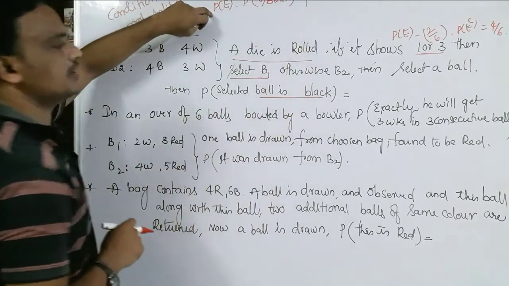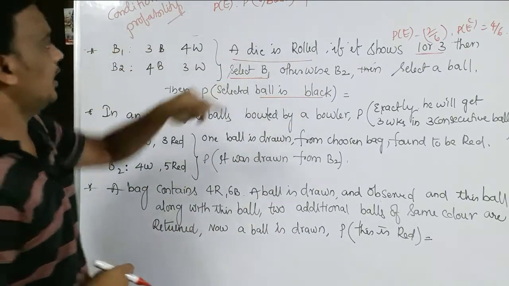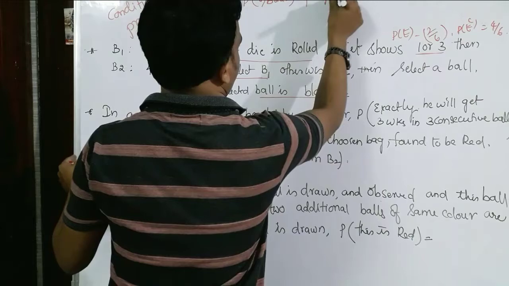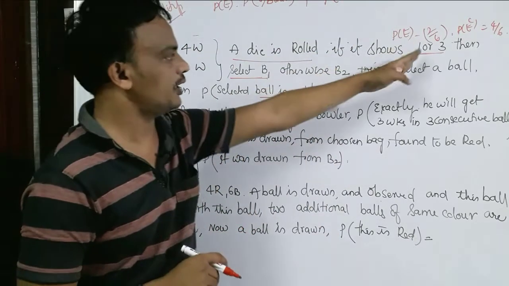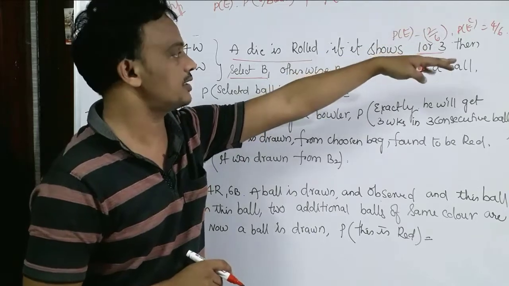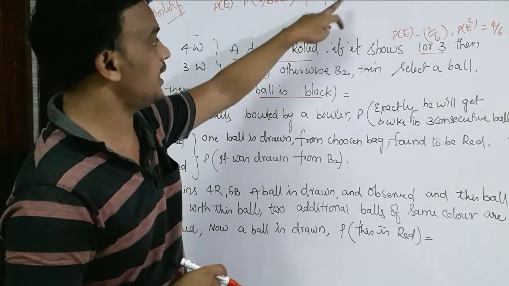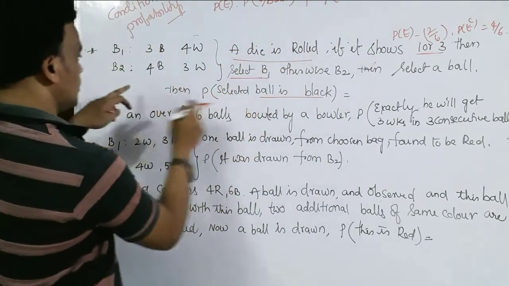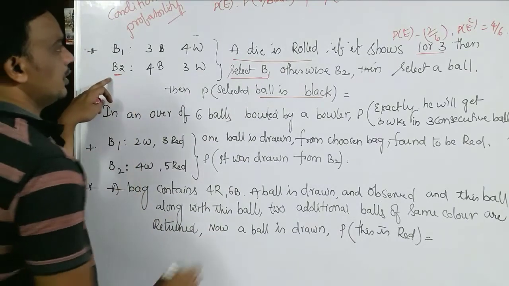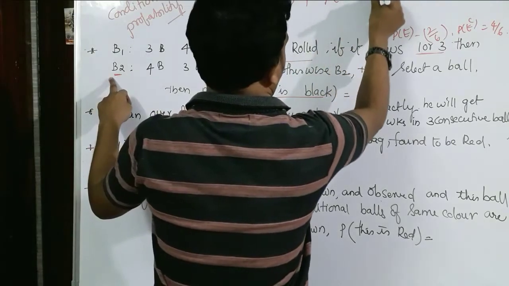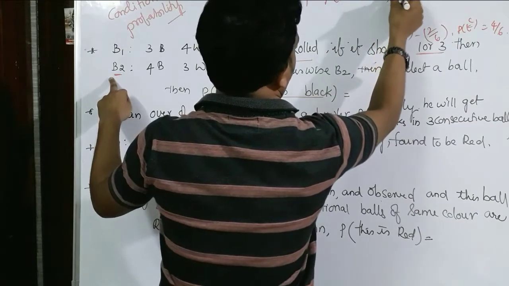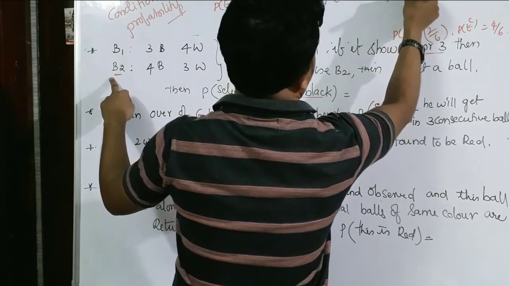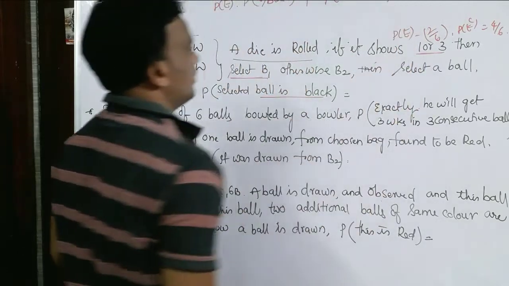This is one chance, right or not? And one more chance. Suppose the die does not show 1 or 3, that means there are 4 chances, that is E complement. In that case we select bag 2, and from bag 2 we select the black ball.